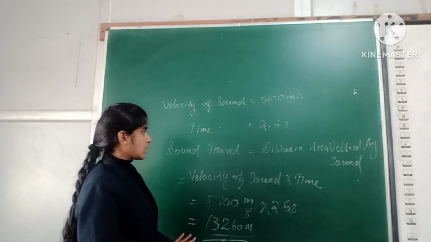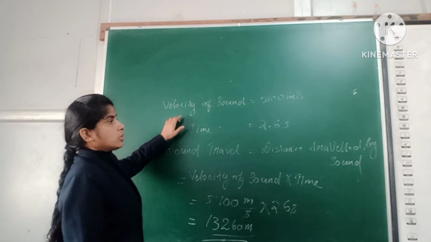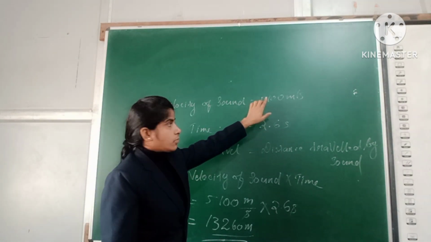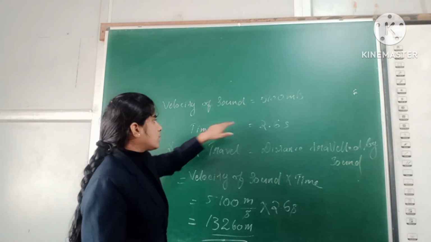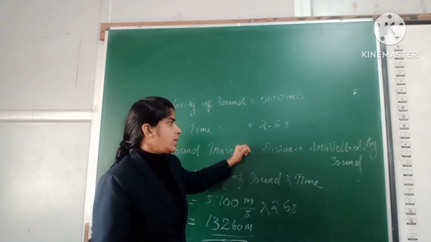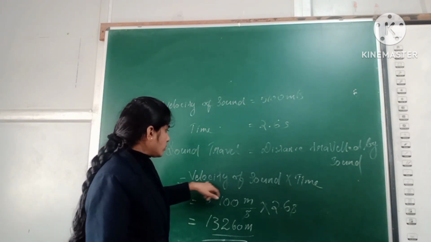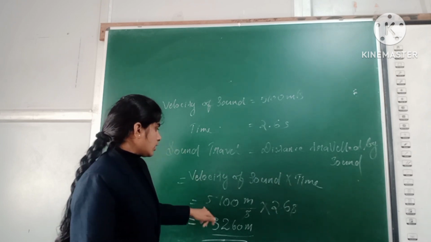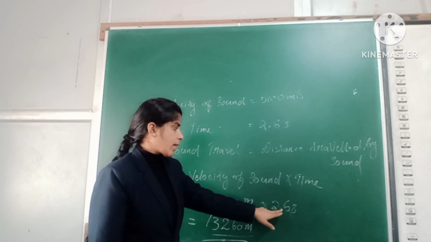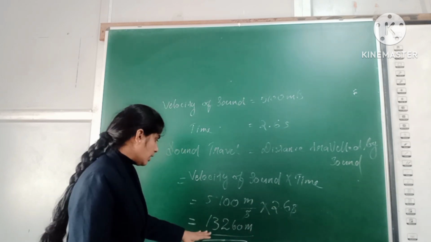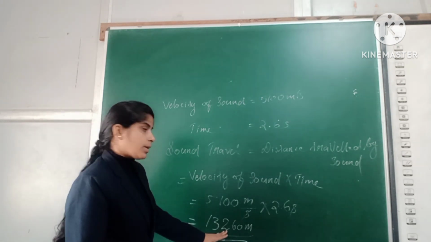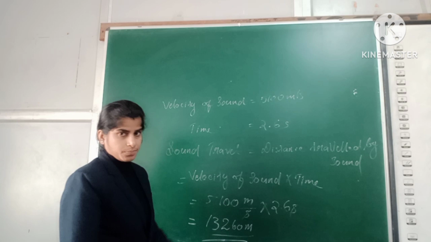See once again: the velocity of sound in iron is given as 5,100 meter per second, and the time is 2.6 seconds. The distance traveled by sound is velocity multiplied by time, so 5,100 meter per second multiplied by 2.6. The seconds will be cancelled, and you will get the answer 13,260 meter. Is that clear?